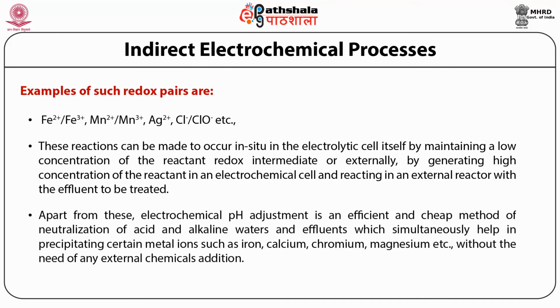Apart from these electrochemical methods, pH adjustment is an efficient and cheap method of neutralization of acid and alkaline waters and effluents, which simultaneously helps in precipitating certain metal ions such as iron, calcium, chromium, magnesium, etc. without the need of external chemicals addition.